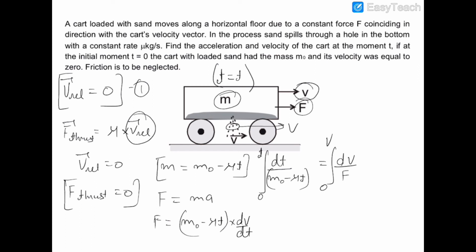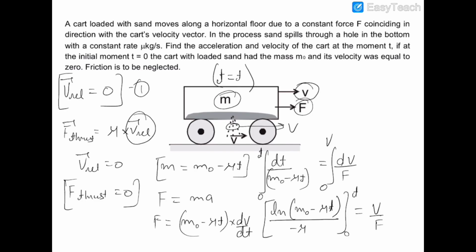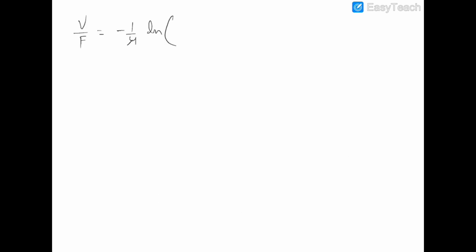So the integration would be ln(m naught minus mu t) divided by minus mu, with the limit from 0 to t, and here it would be v upon F. So v upon F would be equal to minus 1 upon mu ln(m naught minus mu t), taking the limit of 0 to t.